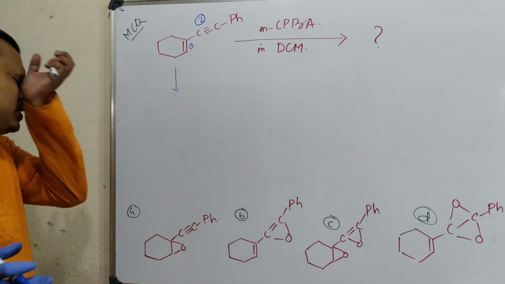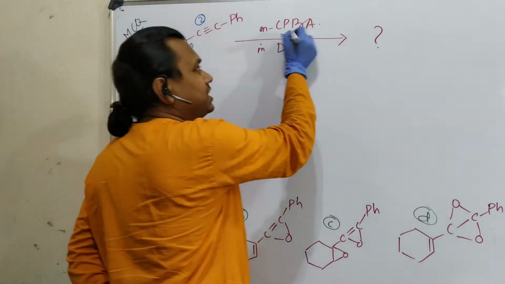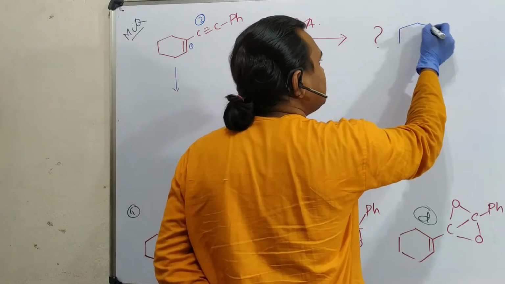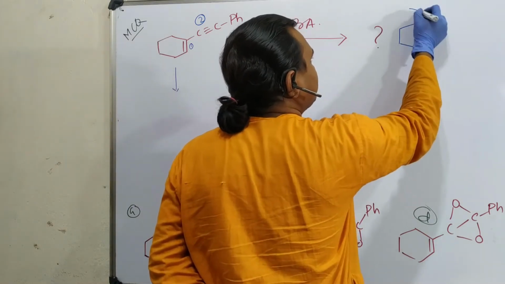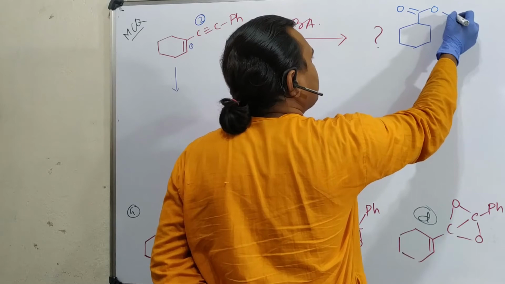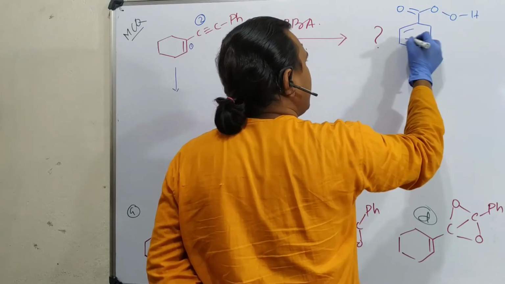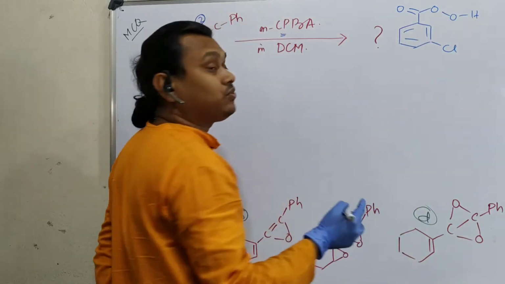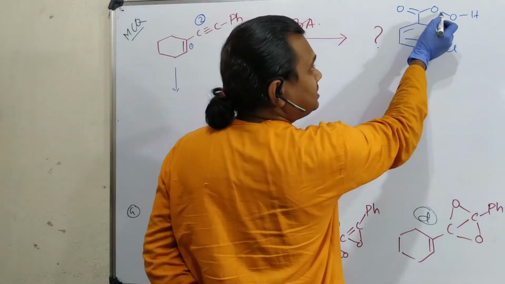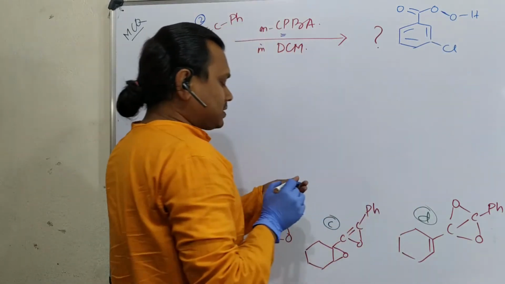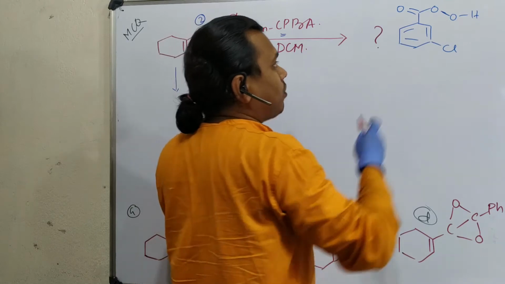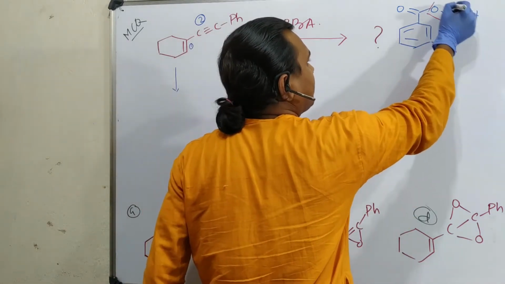Why I am saying this? That we will understand by the reagent MCPBA. What is meant by this reagent? This full form is metachloroperbenzoic acid. Why perbenzoic acid? Why the word perbenzoic acid? See, in this molecule there is a peroxy linkage. What do we mean? This oxygen-oxygen bond is called peroxy linkage.